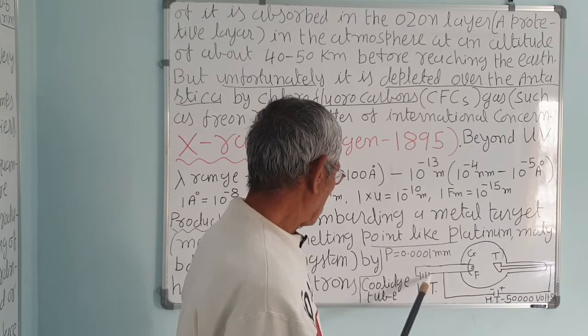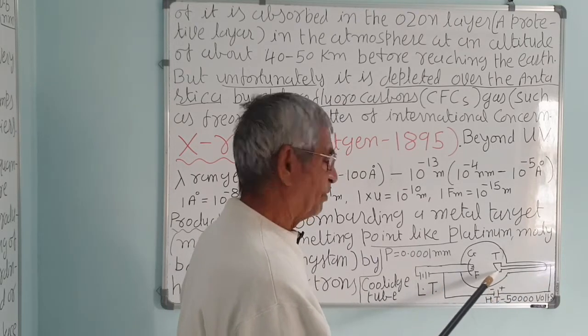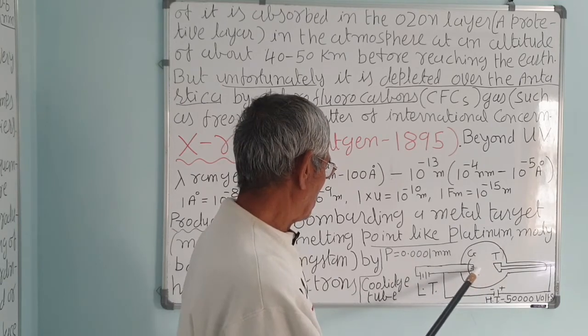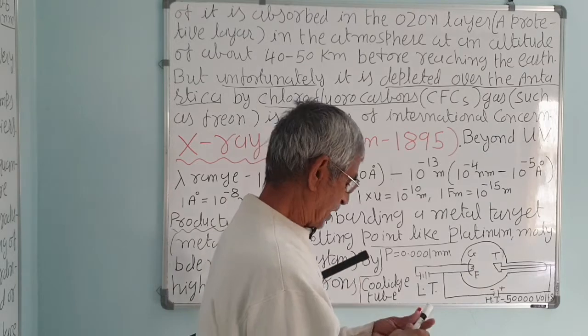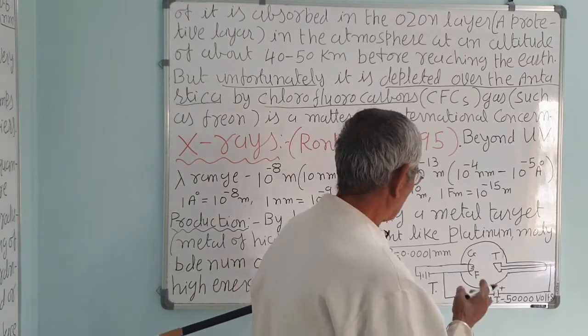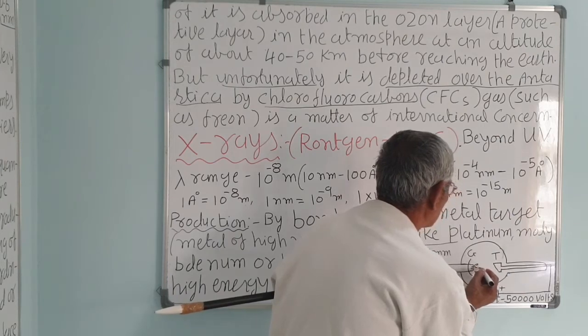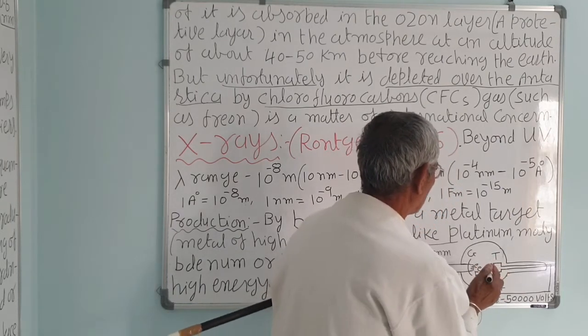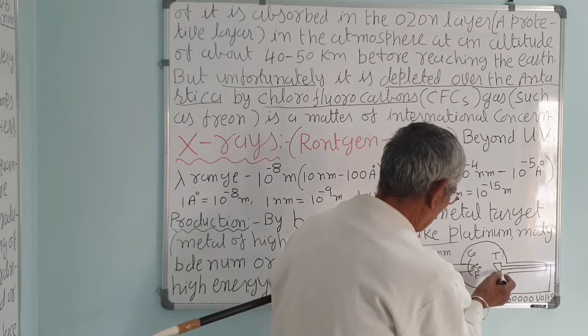This is negative, this is positive with respect to this. This is the anode or positive electrode, this is the negative electrode. Correct? Electrons are produced by heating. By heating, the electrons from the outer orbit are produced. This target is kept at 45 degrees.